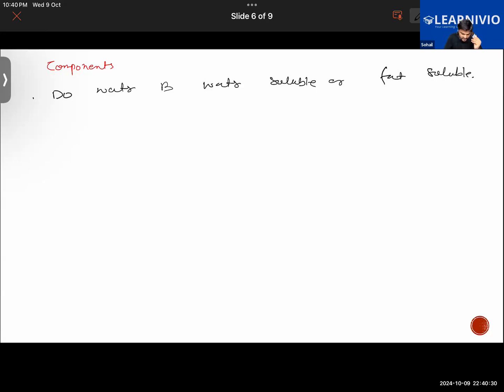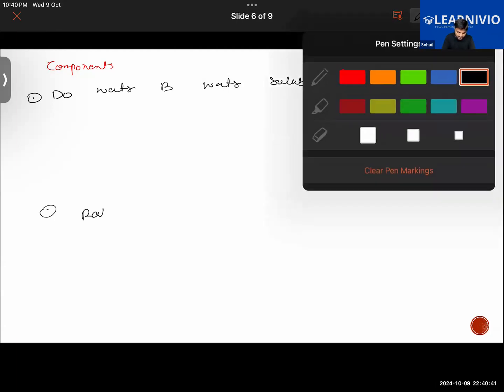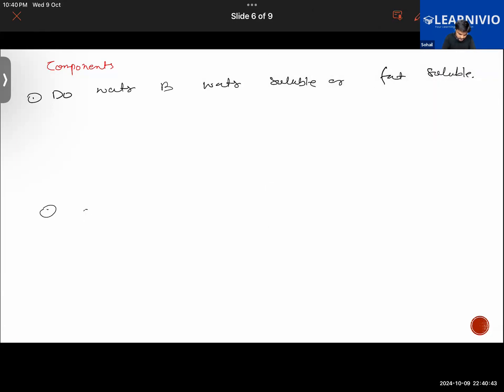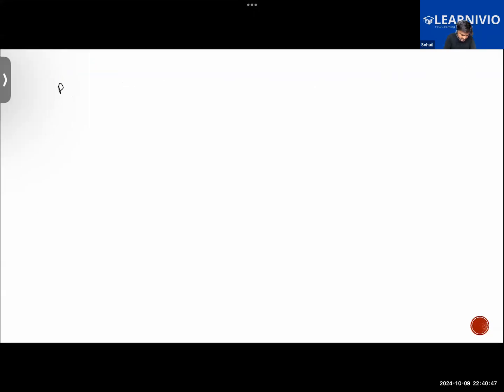The next question is, what is its role? No, no, sir. What is the purpose of vitamin B in our body? Okay, got it. So the purpose of vitamin B in the body. Let me write it on the other slide. Purpose of vitamin B in the body.